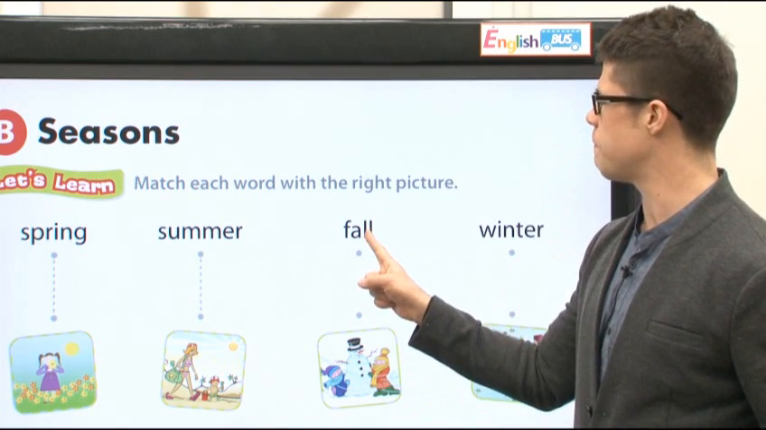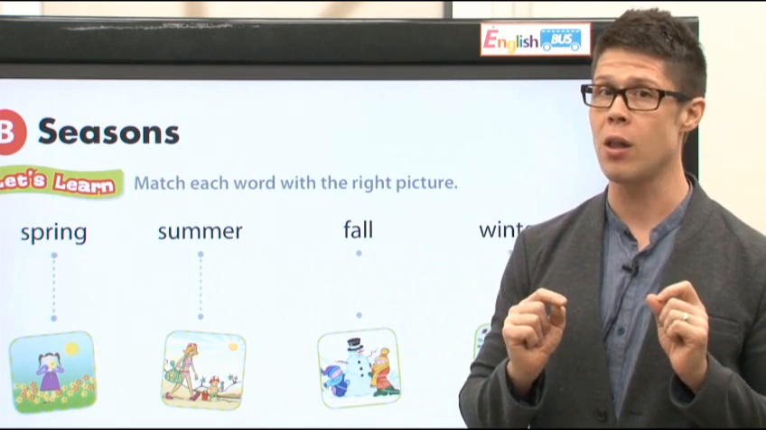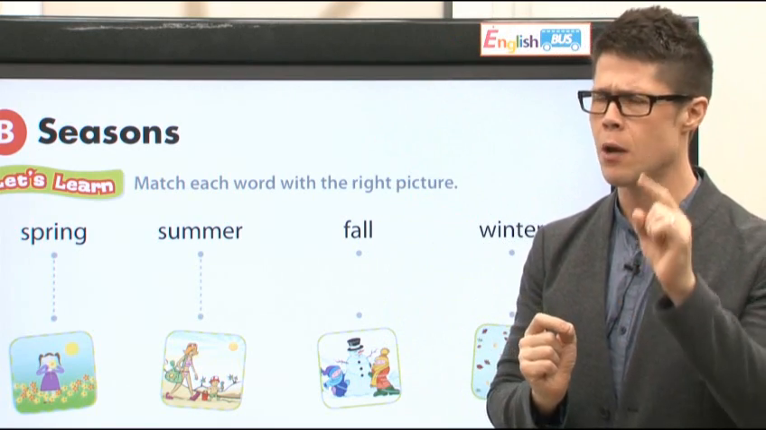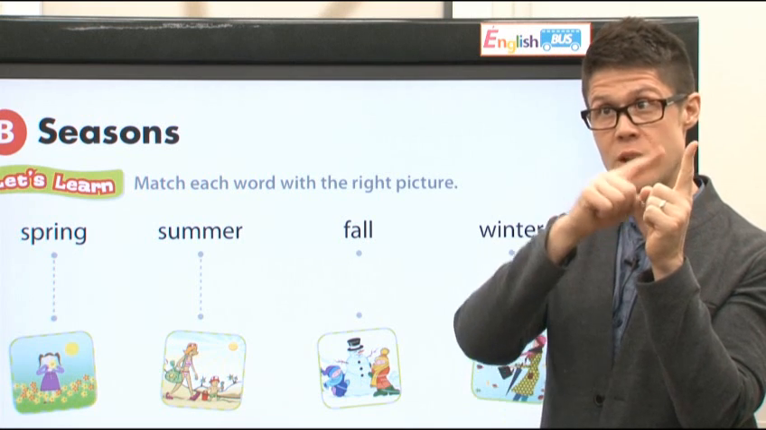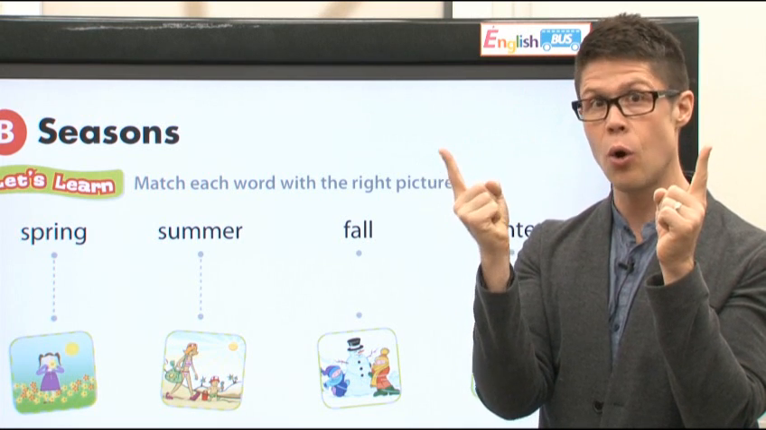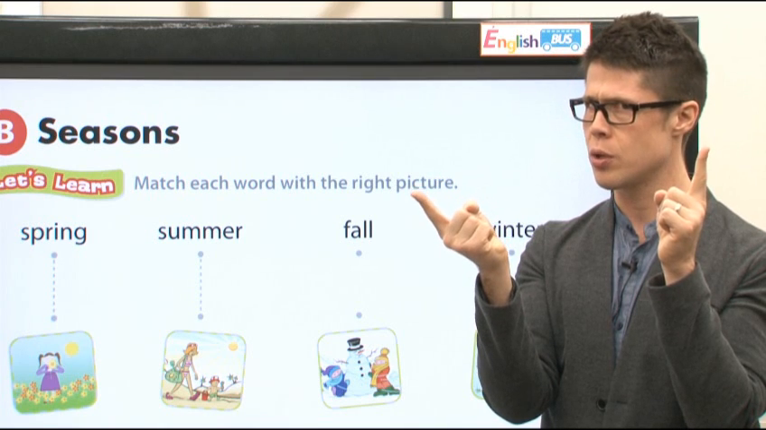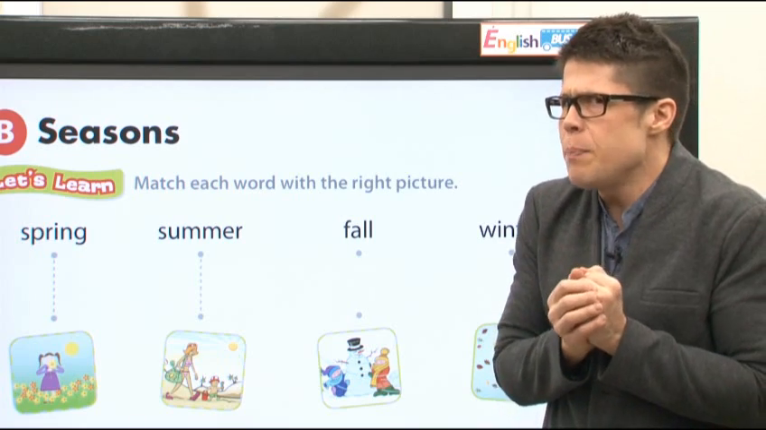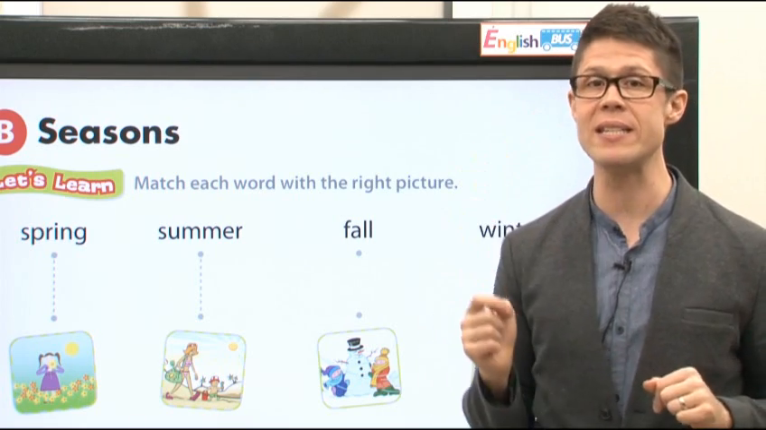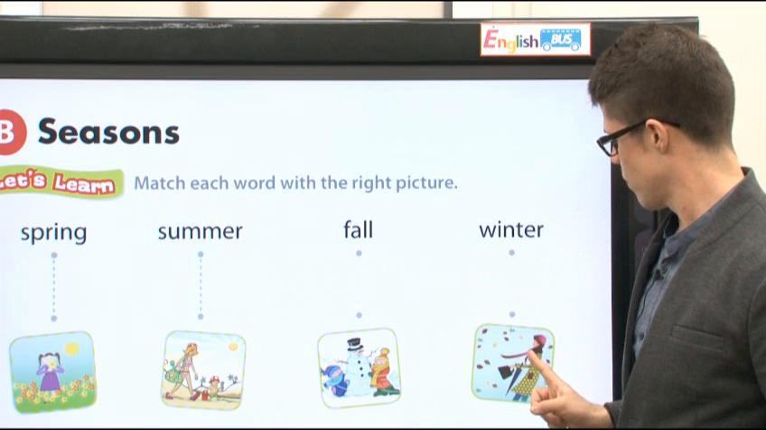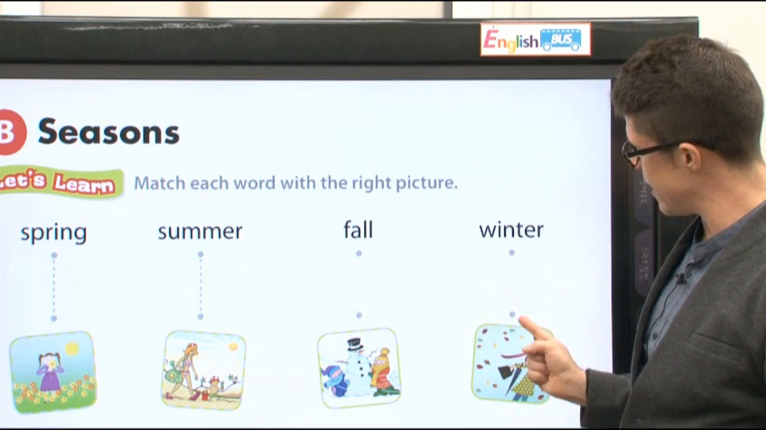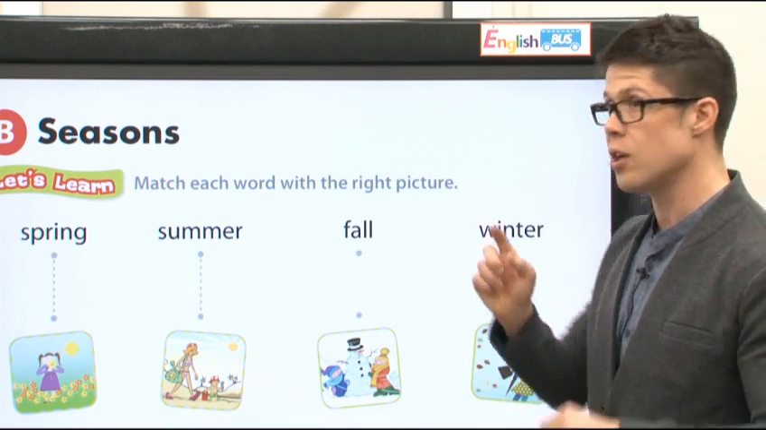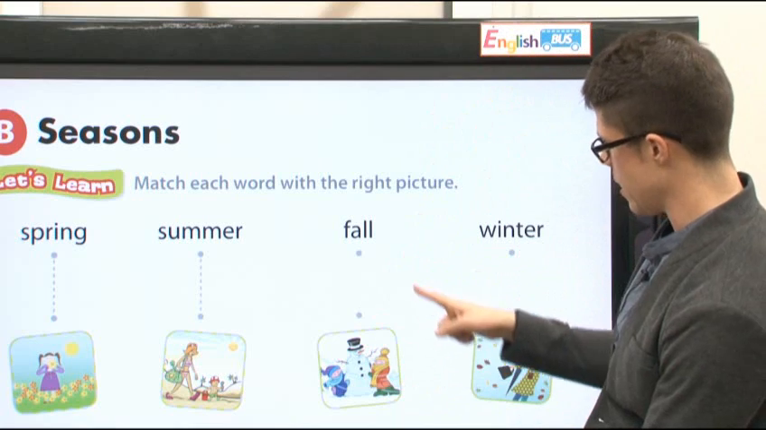Next, we have fall. All right? In fall, the leaves on the trees change color. First, they're green, but then they change to red or yellow or orange. That is fall. Okay? Fall is a little bit cold and the trees change color. Right here is fall. See these leaves? Red, yellow, brown, orange. They change color and they fall down. Here is fall.